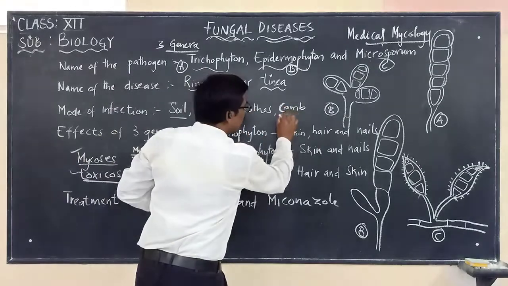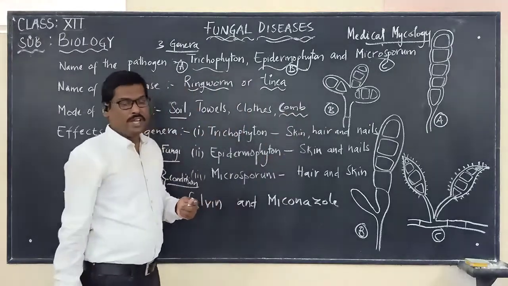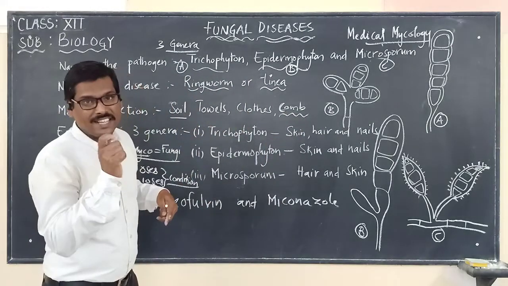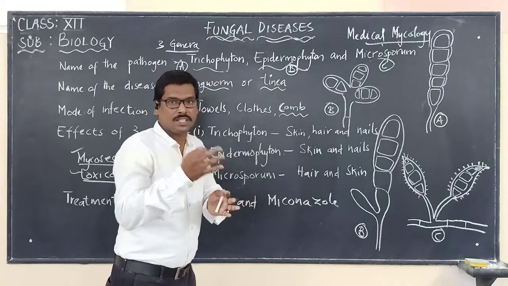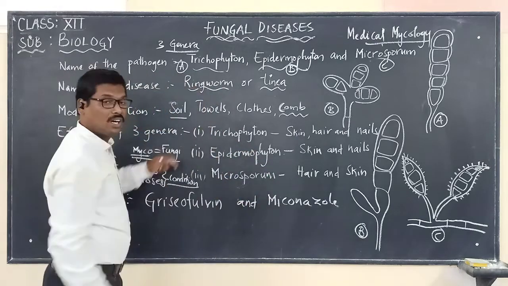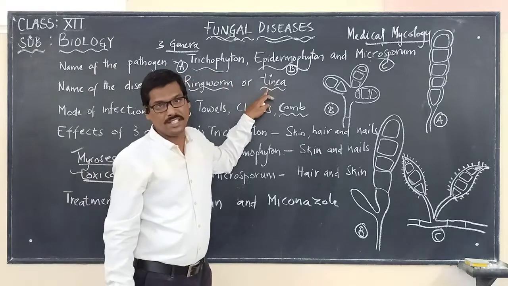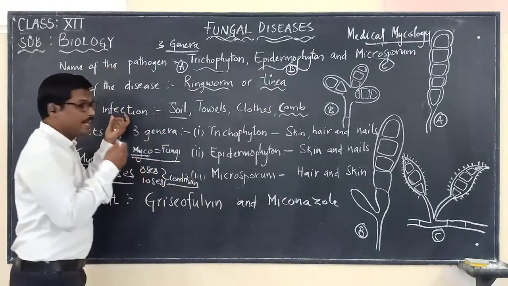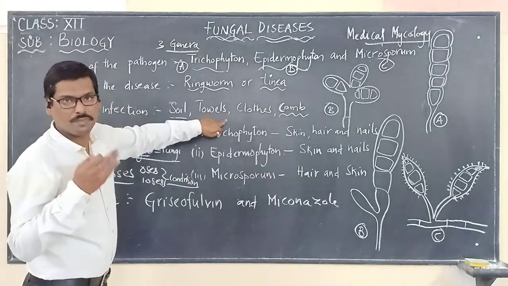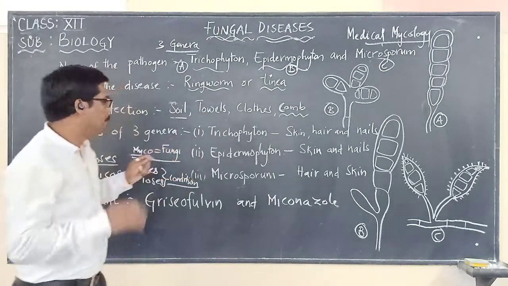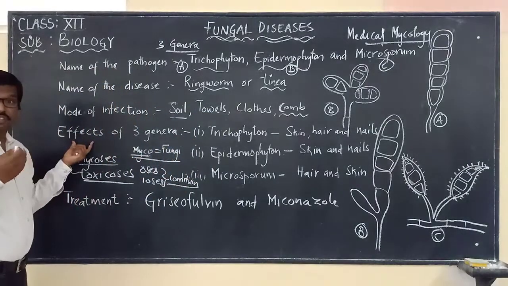Please remember, even when sharing a comb, there are chances that this fungi can spread from one person to another, causing ringworm, otherwise known as tinea.